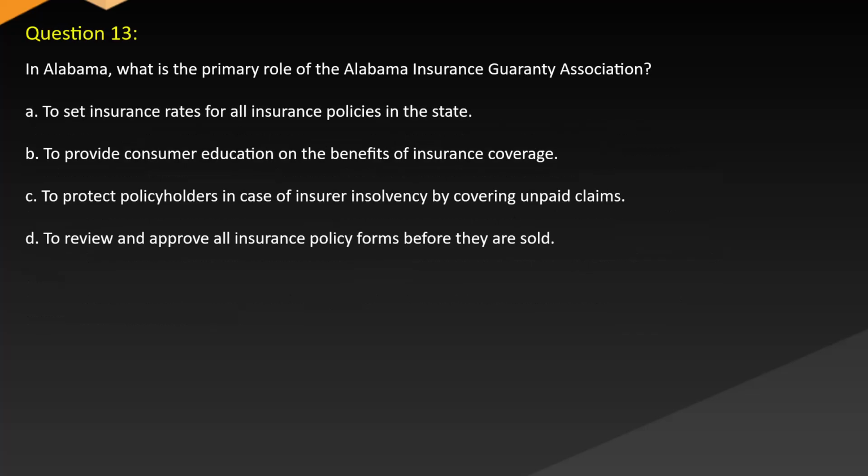Question 13. In Alabama, what is the primary role of the Alabama Insurance Guarantee Association? A. To set insurance rates for all insurance policies in the state. B. To provide consumer education on the benefits of insurance coverage. C. To protect policyholders in case of insurer insolvency by covering unpaid claims. D. To review and approve all insurance policy forms before they are sold.